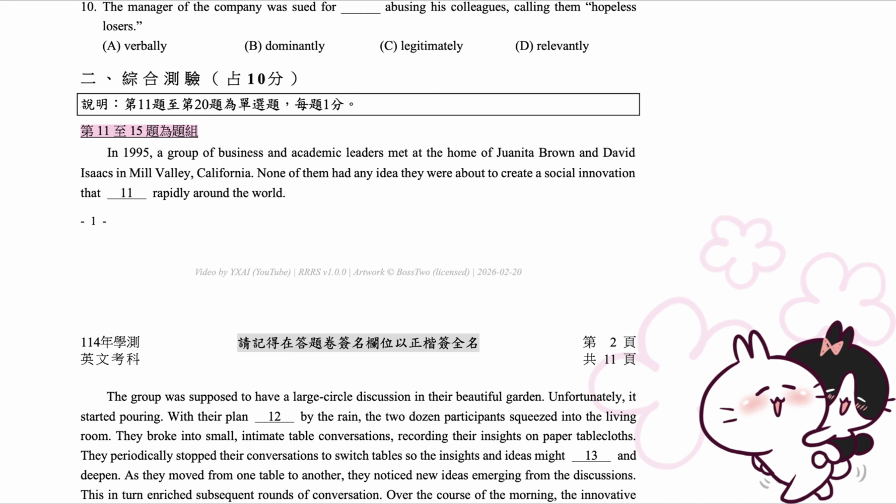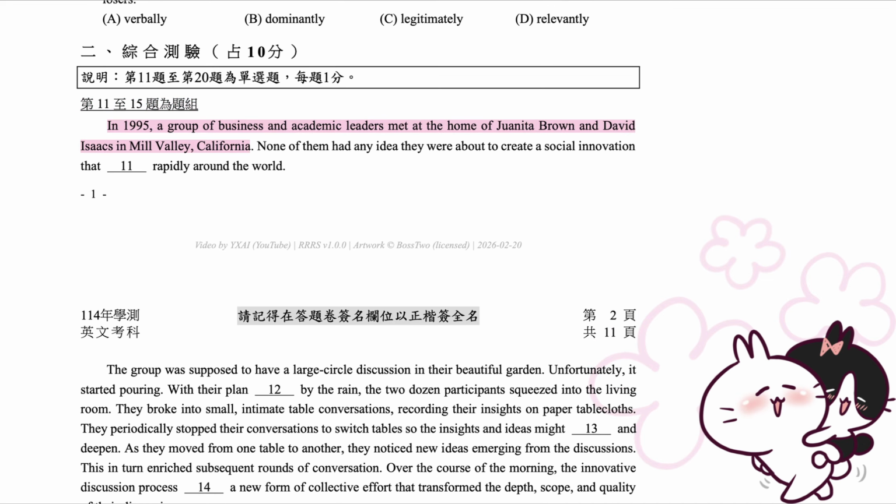Questions 11 to 15 form a set. In 1995, a group of business and academic leaders met at the home of Juanita Brown and David Isaacs in Mill Valley, California. None of them had any idea they were about to create a social innovation that would spread rapidly around the world.